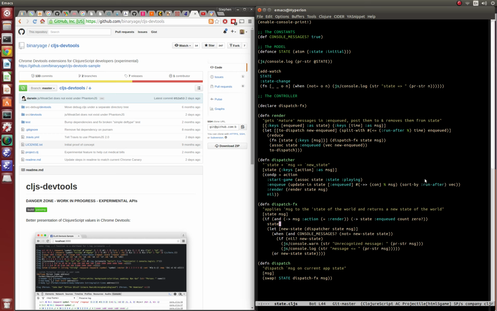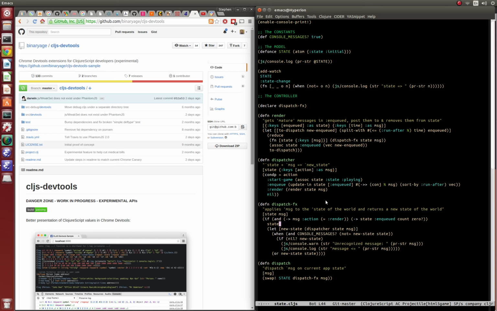So this basically is enqueuing new things that you want to occur in the future. That's the purpose of this, to enqueue new messages that you don't want to fire right now, but you do want to fire at some point in the future. I point out that you could also enqueue a thing with a run after of nil, or with no run after, or a run after of 0, which I think would always put those messages at the very front of the vector after they're sorted. See what I'm saying?